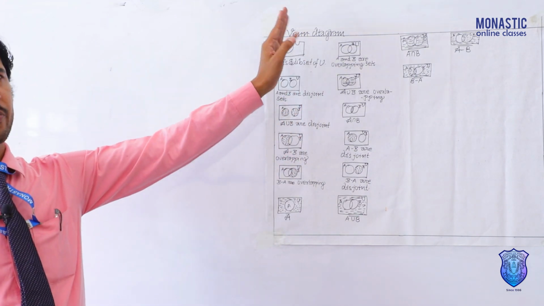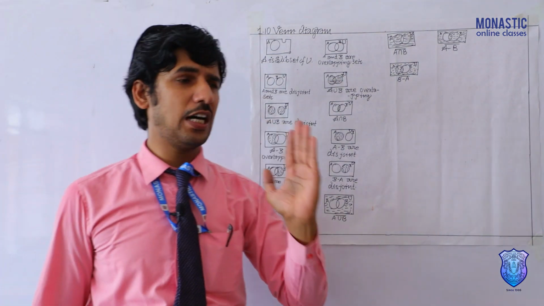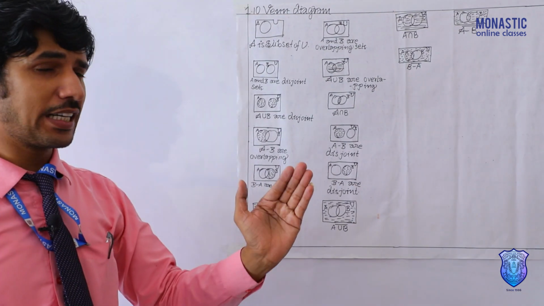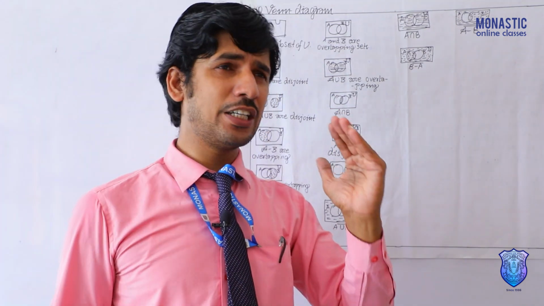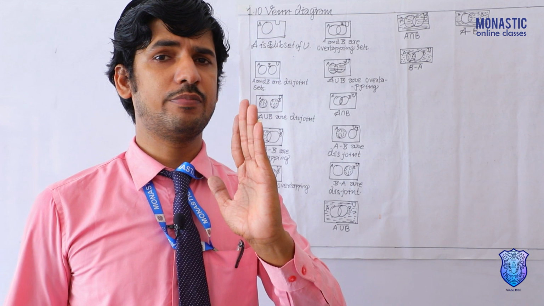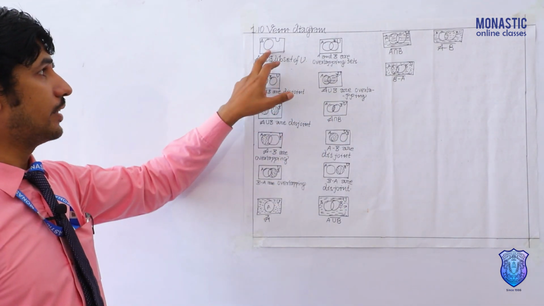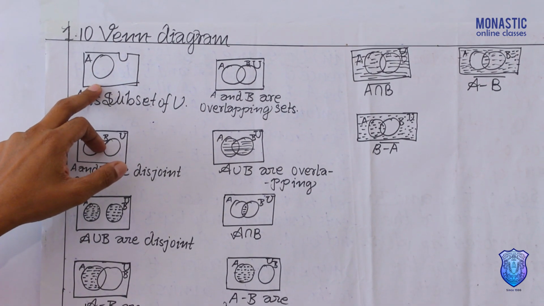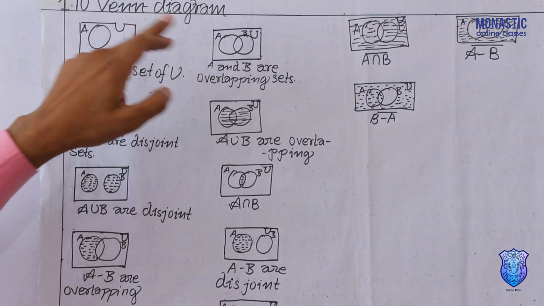Okay. At last, a topic is Venn diagram. It means now the question comes how to draw A union B, A intersection B, or difference or complement. In that condition, first of all, you have to see the diagram. What diagram is given there? For example, only A is given here and U. Simply, that means A is a subset of U.